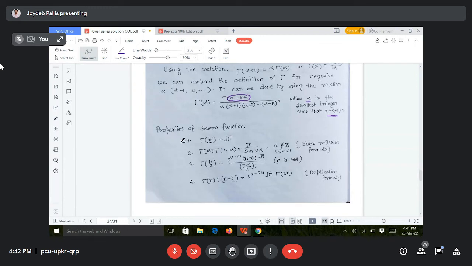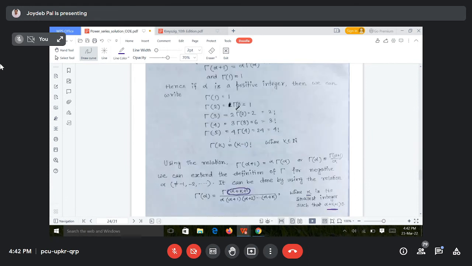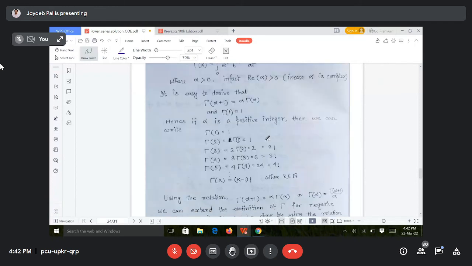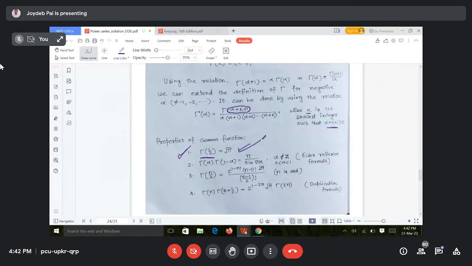Gamma half is equal to root pi. It is an important property. Sometimes in the exam this problem is given. You may get the proof of this property. So gamma half is equal to root pi. You should know that the value of gamma half is equal to root pi. In that formula, if you put alpha is equal to half, the value of this integration will be what? Root pi. That we have to prove. Its proof comes in the exam.